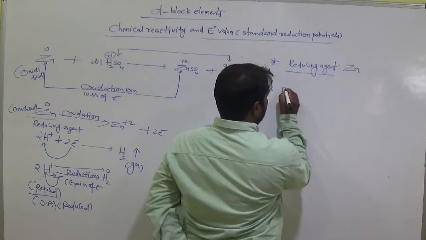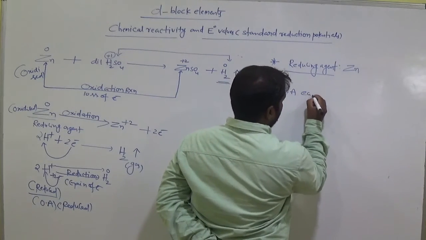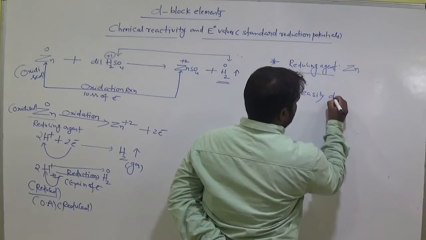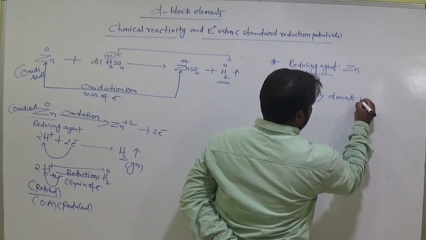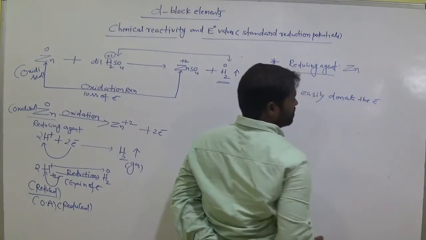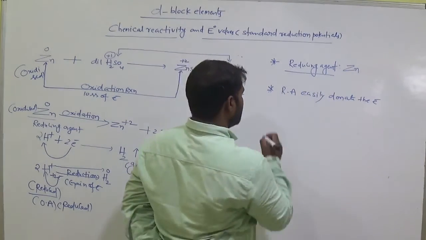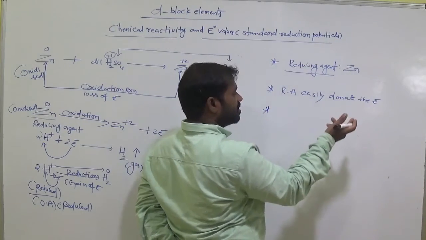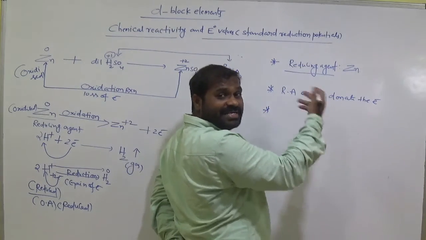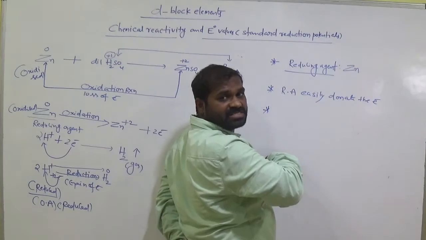Okay. Reducing agent easily donates the electron. Here zinc donates the electrons to H plus. So when zinc loses the electron, what happened? Itself undergoes oxidation.